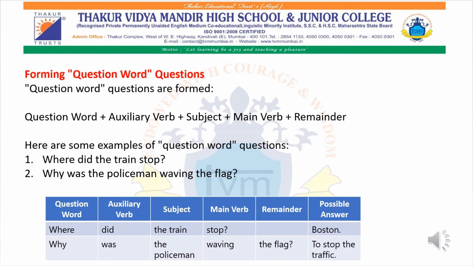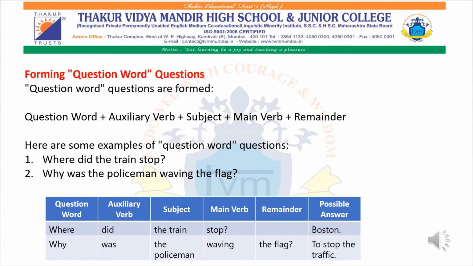Where did the train stop? Why was the policeman waving the flag? The question word in the first sentence is where. Auxiliary verb is did. Subject is the train. And the main verb over here is stop. We have no remainder and the possible answer can be anything. Boston or Andheri or Virar. It is giving you a proper and a possible answer. It is not giving you yes and no. And therefore we make use of WH questions.